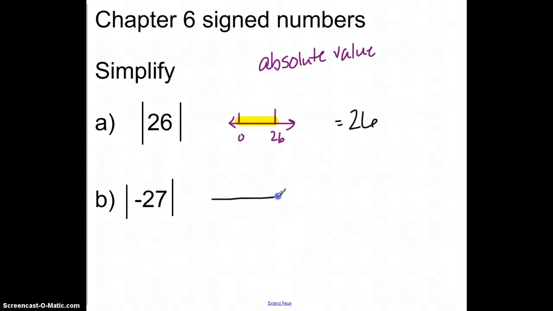Now in the same way, if I were to look at a number line here, and I had 0, and I had negative 27 down here, they still would like to know how many places are on the number line between those two. And in this one, there would be 27 places. So really the bottom line with absolute value is that absolute value is always a positive number. And if it happens to be a negative, basically what's going to happen is it's going to take the negative value off of there. Okay, that's basically what happens.